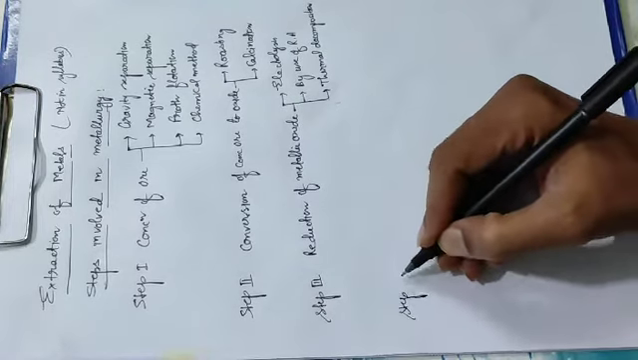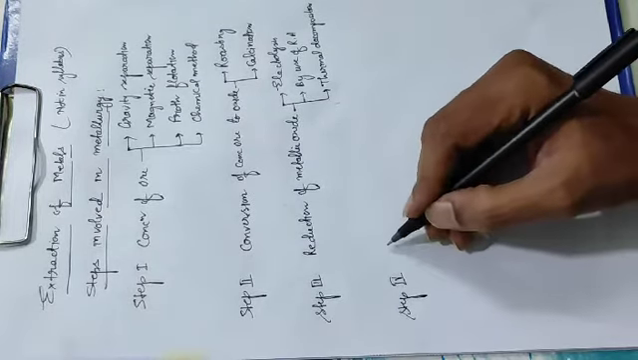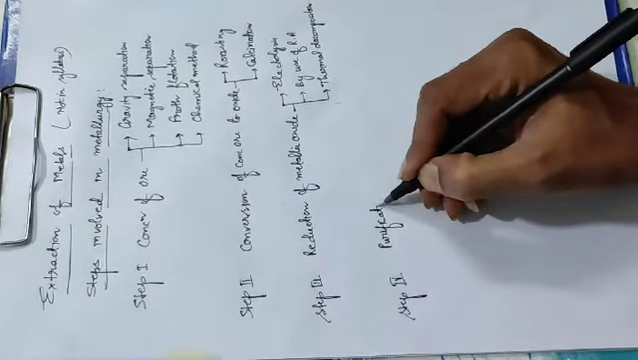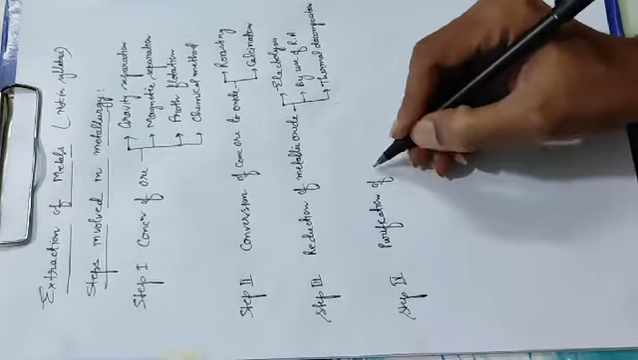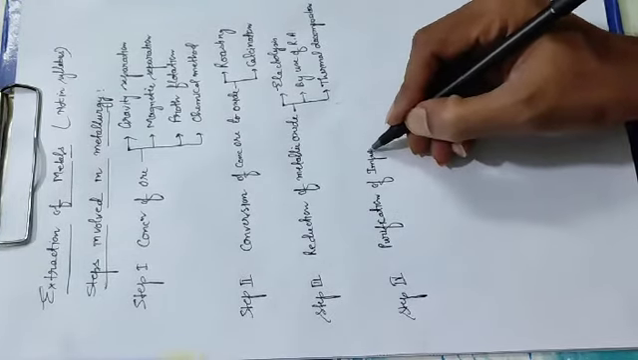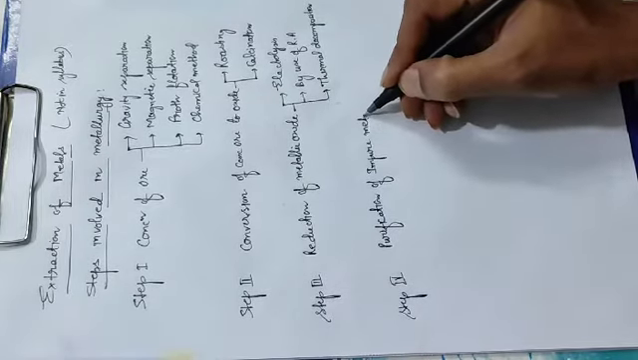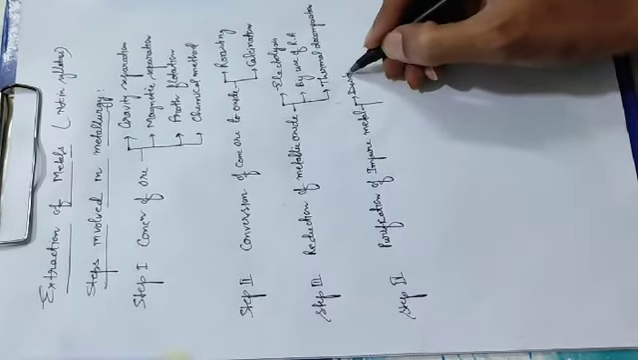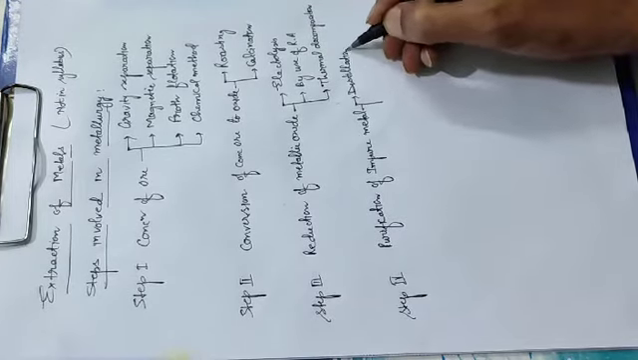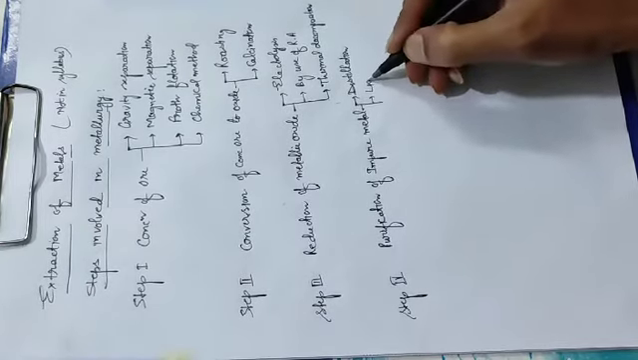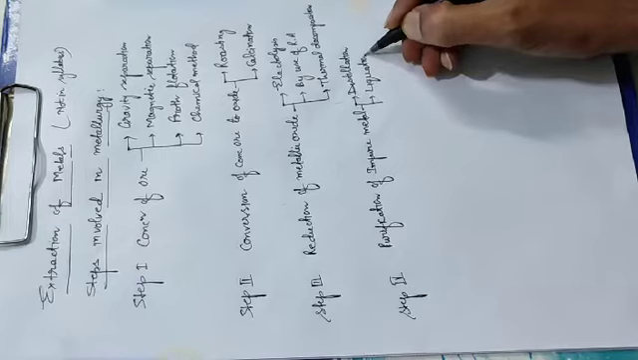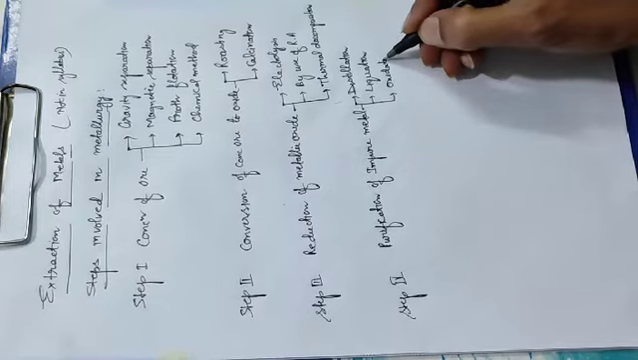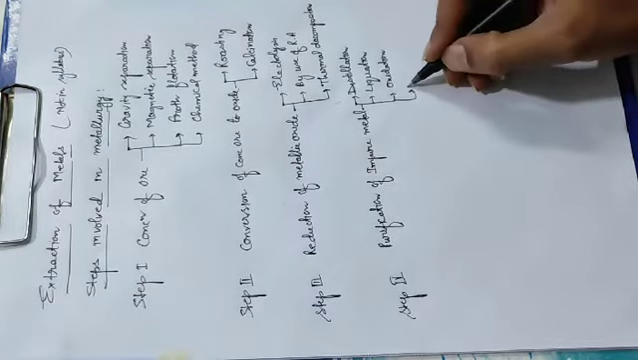Now step 4, purification of impure metal. In this one, 4 methods are there: distillation, liquefaction, oxidation and electrolytic refining.